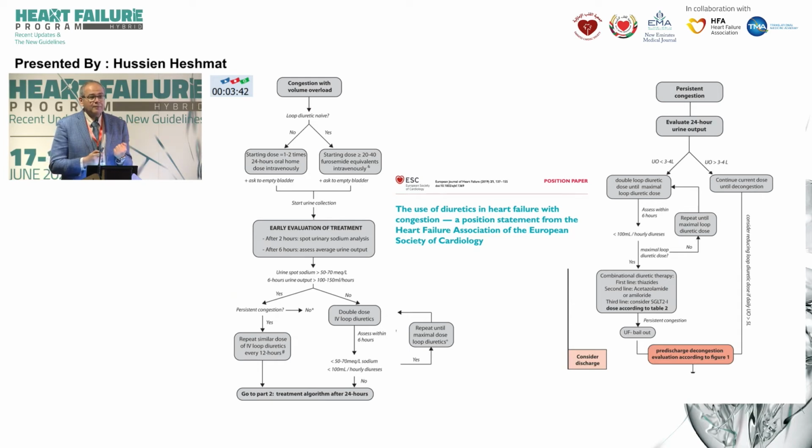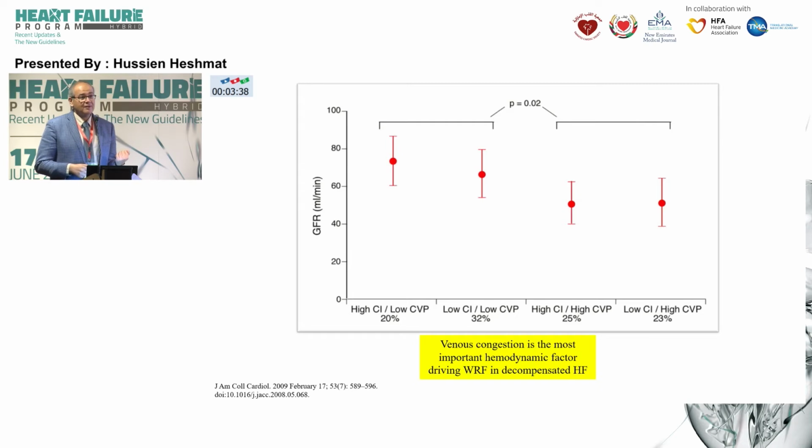And why are people intimidated by proper use of diuretics? Because they are afraid of worsening kidney function. But we tend to forget that the strongest determinant of worsening kidney function is not the use of diuretics, it's the central venous pressure. So whenever the patient is congested, these patients have the highest risk of getting some worsening of renal function. It doesn't matter their blood pressure, but the central venous pressure is the strongest determinant.